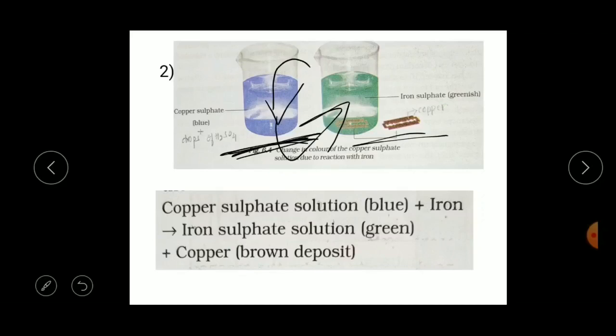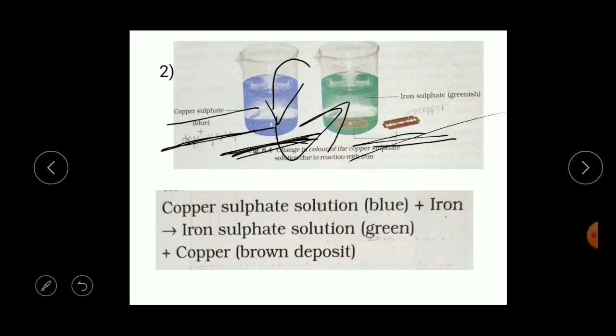The changes that you notice are due to the reaction between the copper sulfate and the iron. Here we had copper sulfate solution in this beaker, and when we add the blade, that is iron, the color changes because of the reaction. The change of color from blue to green is due to the formation of a new substance, that is iron sulfate.